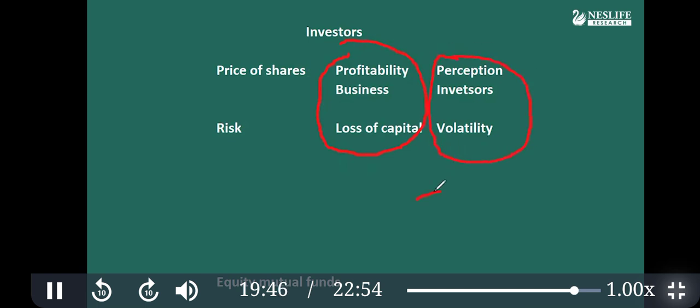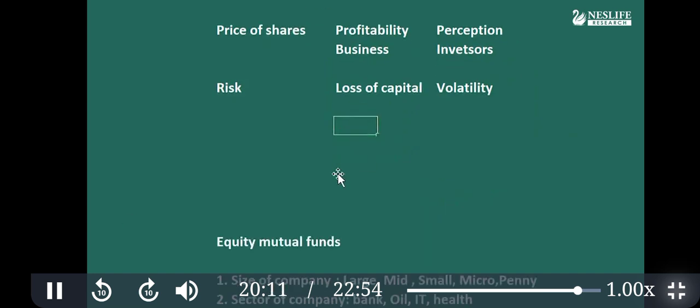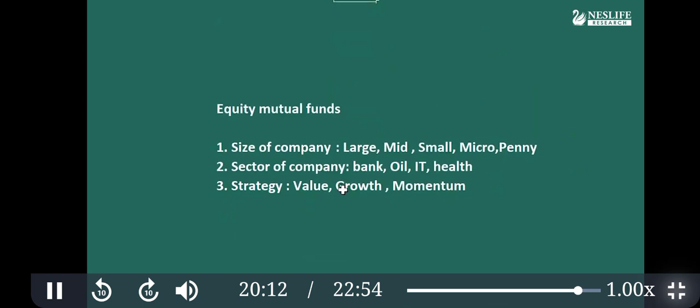For example, recently TCS, Tata Consultancy, and Infosys prices are down. Has profitability gone down? No, profitability is fantastic. What has gone down is the perception, because Trump has created a negative sentiment in the market, and negative sentiment causes price depression. This is because of perception. So perception and emotion change every day, and that's how volatility changes.